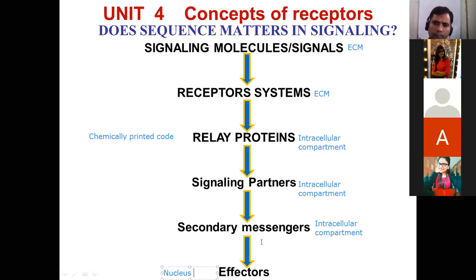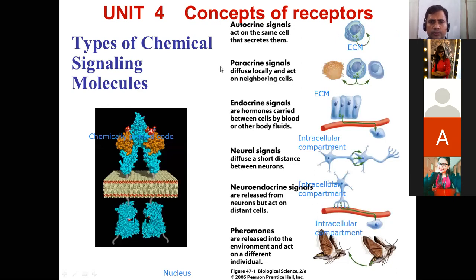All right, now if I go to the next, already we have discussed, even in the introductory classes, it is like a match factor. On the one side, there are different types of signaling molecules. On the other side, there are different types of executing receptors, whether it is integrin, cadherin, GPCR, ion channel receptors, or receptor tyrosine kinase, and many more. How is the cell going to make a coordination?